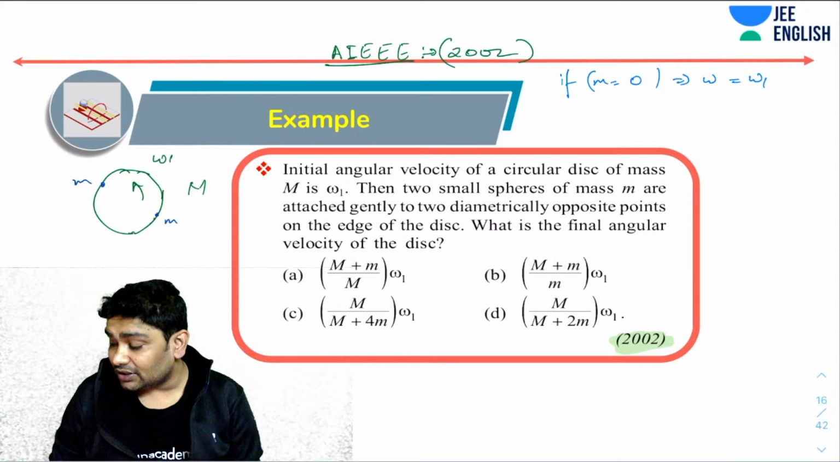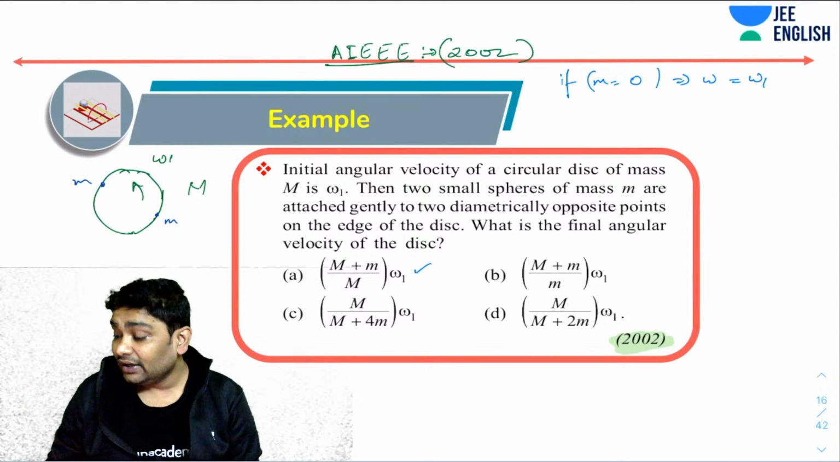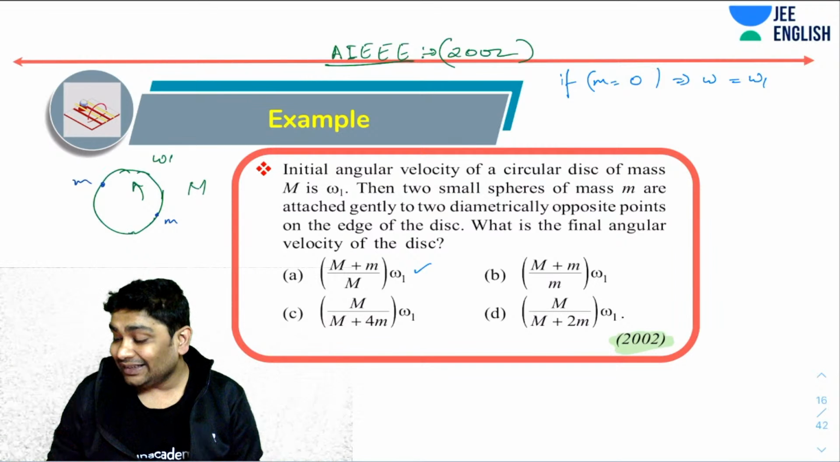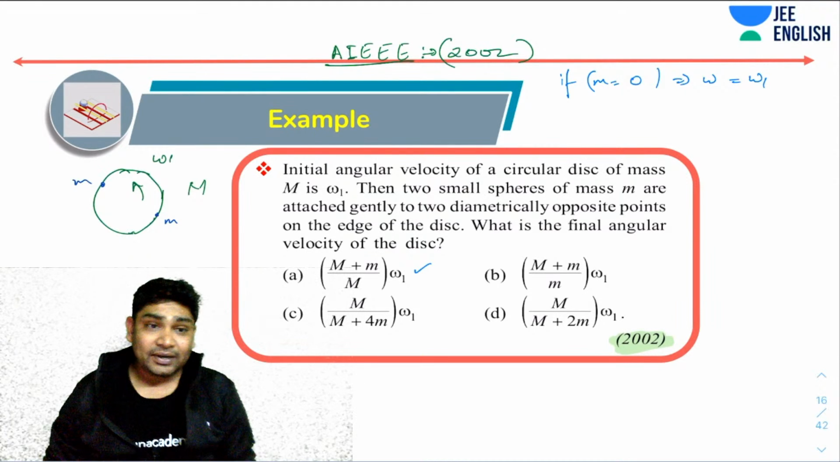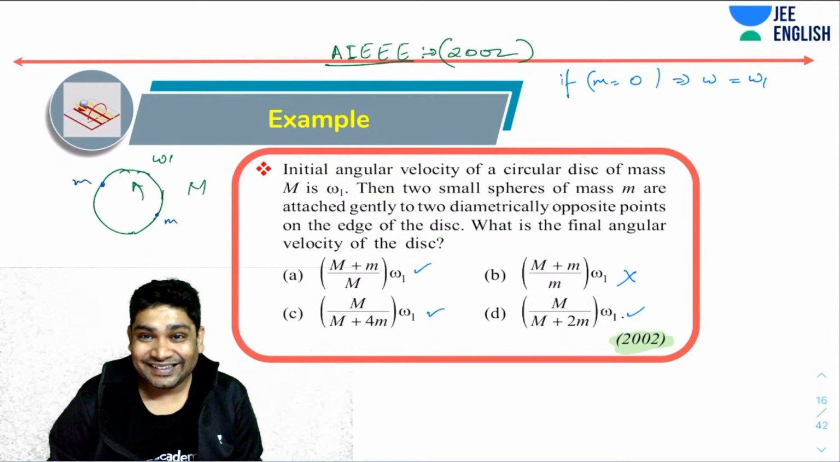So this option definitely qualifies for this. If m is 0, then omega is equal to omega 1. This does not. This also does. This also does. So I have already eliminated one option just by substituting small m as 0. Okay, so C. Family home says C. All right, we shall see about that.